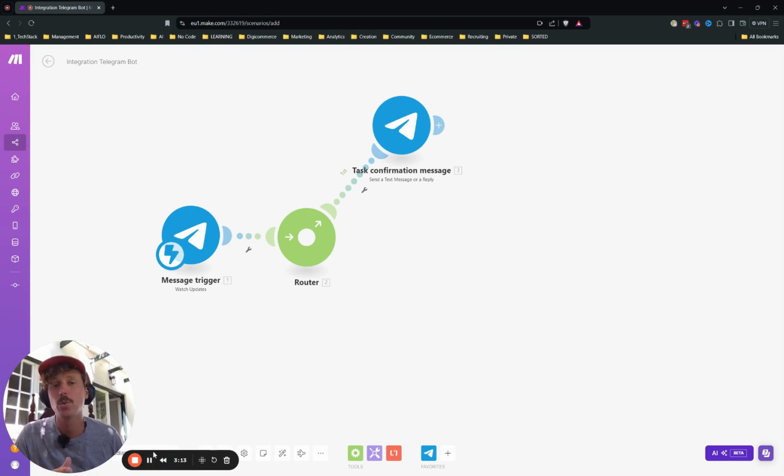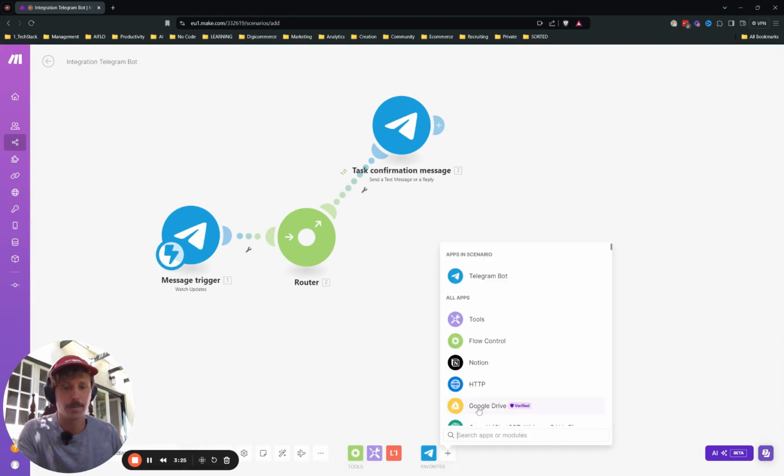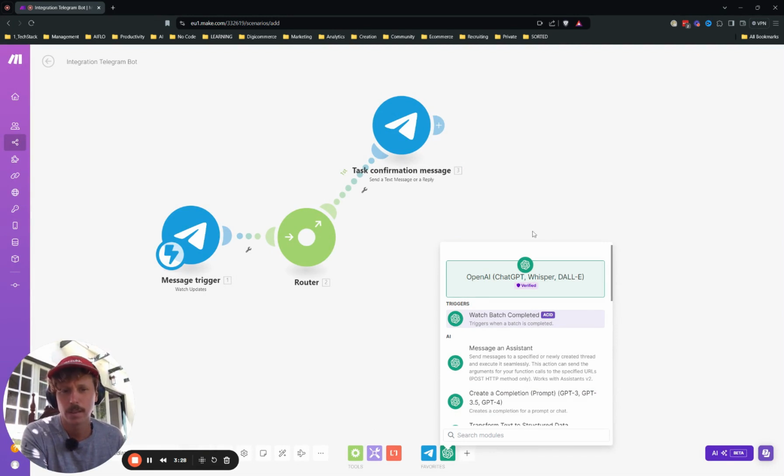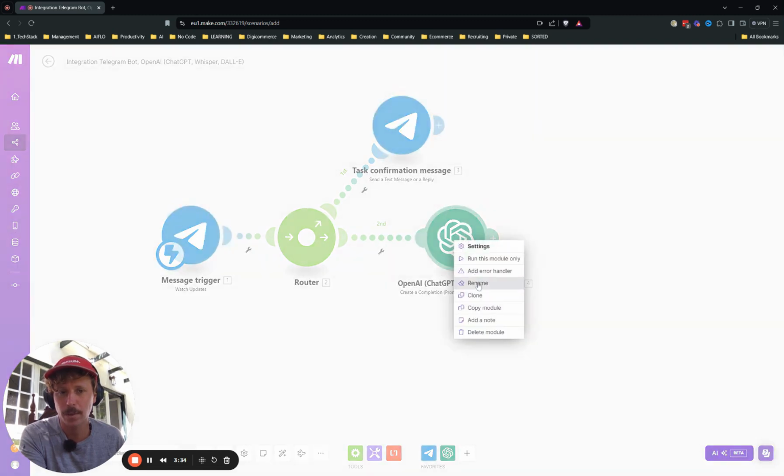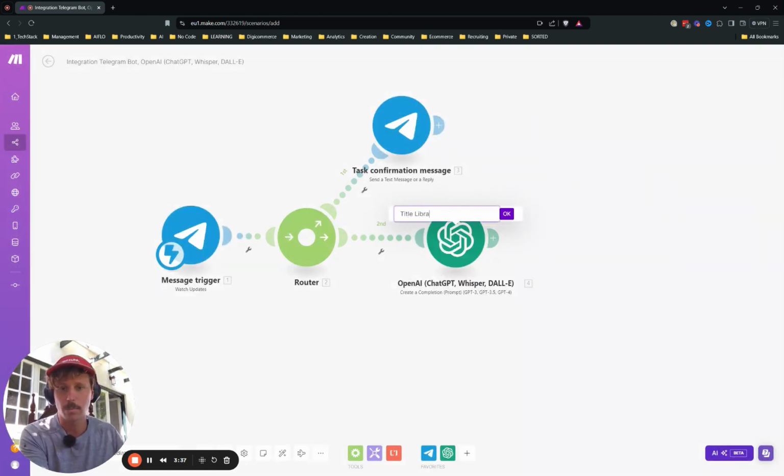Okay, great. Now we need to set up a logic that differentiates between voice messages and text messages. And the next module will be ChatGPT, create a completion. We place it here and we rename it title librarian. So whichever content we share with the Telegram assistant, he will automatically decide in which category, as a librarian, to sort it so we can find it easier afterwards.